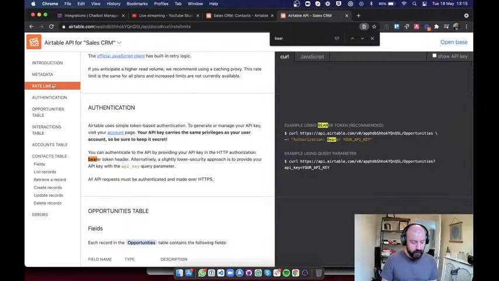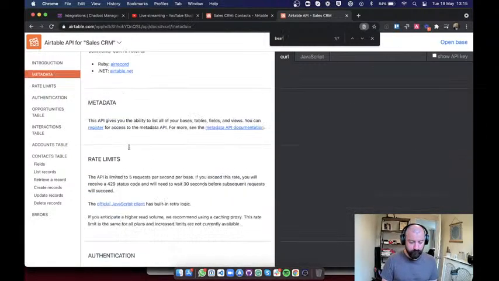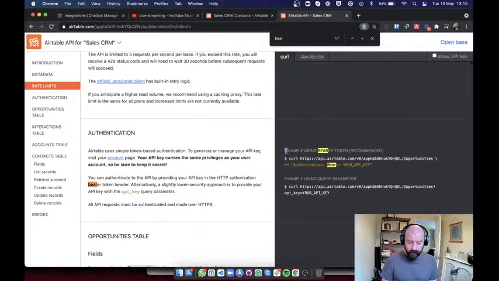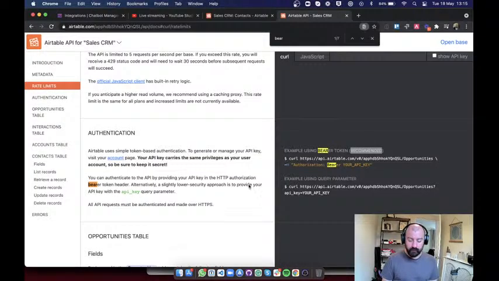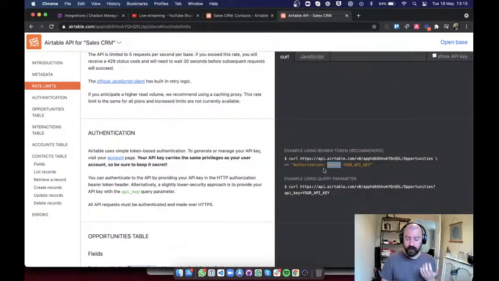Here we go. In the rate limit, it says that we need to use the bearer token, which is recommended. And that's lucky because we actually have that here in the ubisend platform. So we're going to need to do a bearer token authorization, and we're going to need our API key.